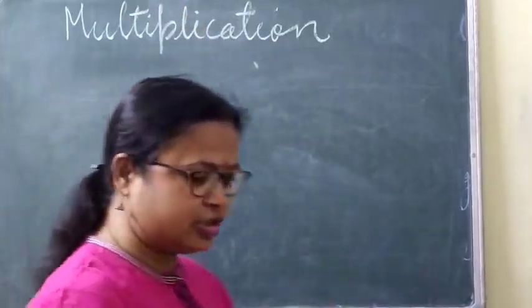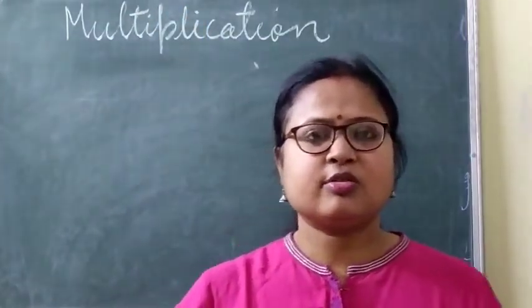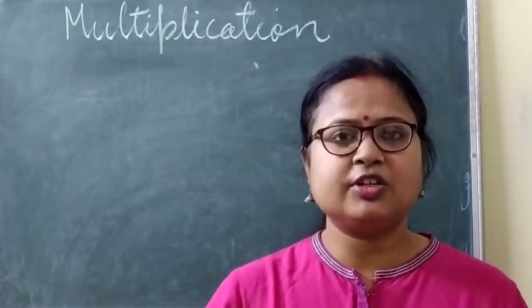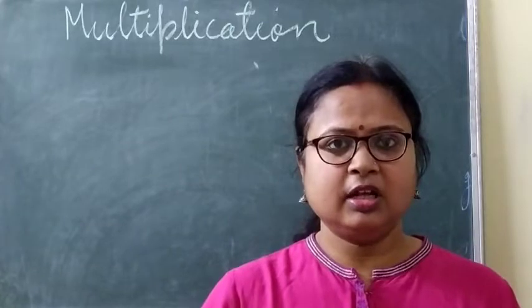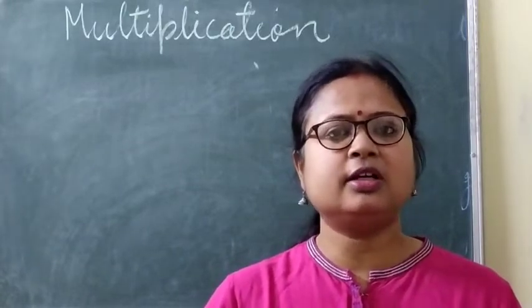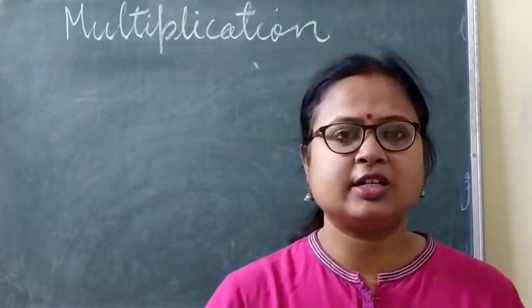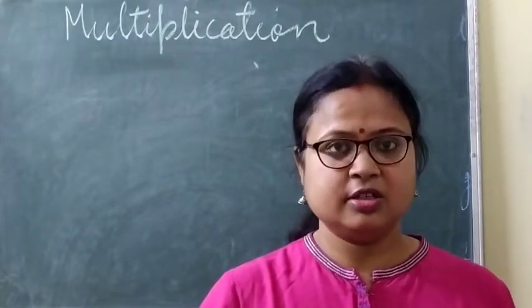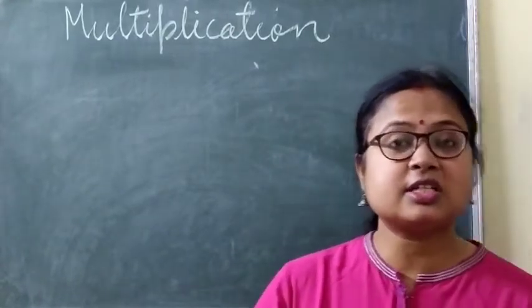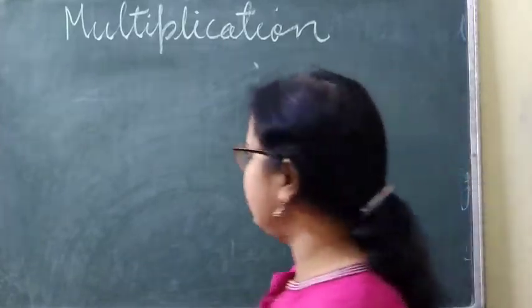Multiplication of integers. According to the multiplication of integers, when two numbers are multiplied together, then in product also we get integers. And it follows some properties. The first property that I am going to discuss is the closure property.